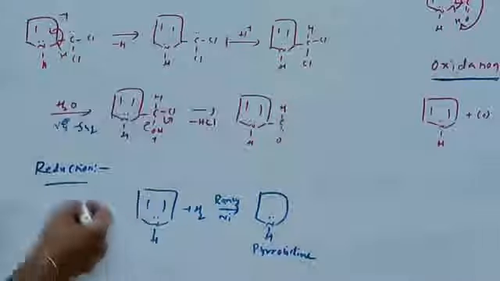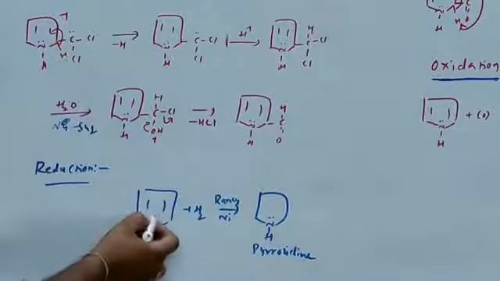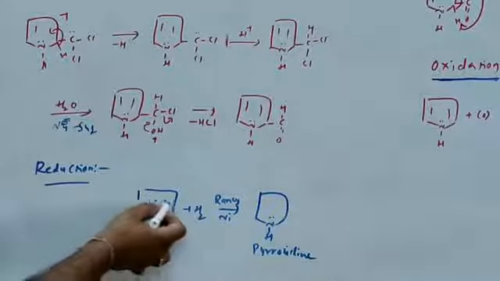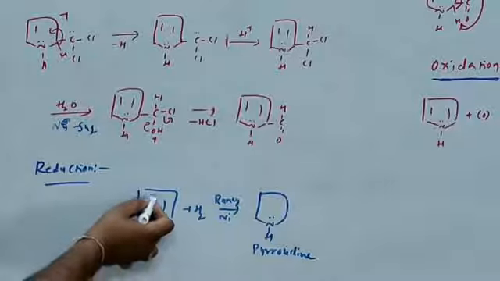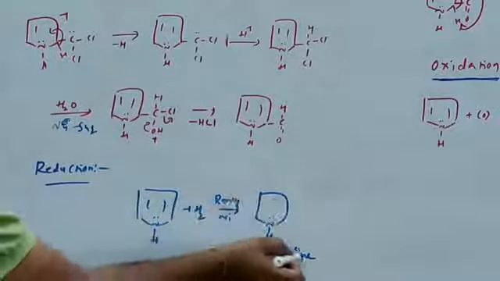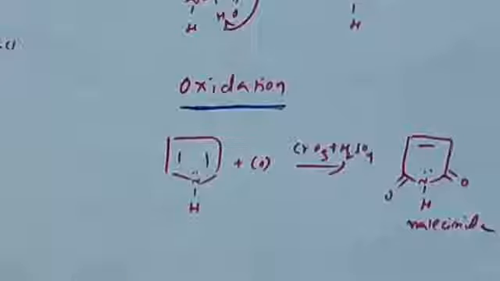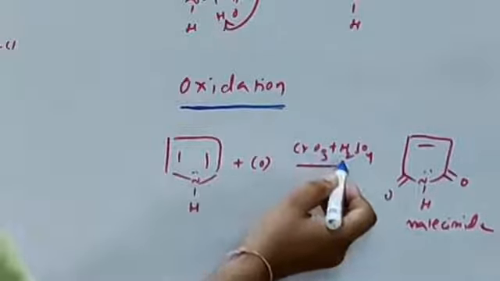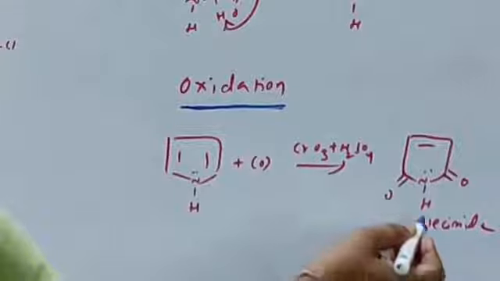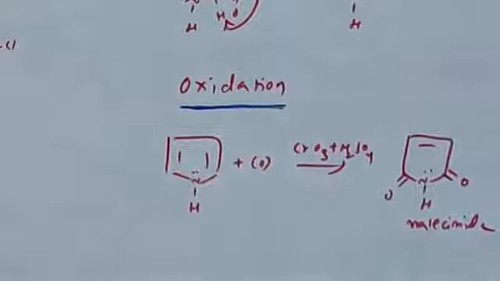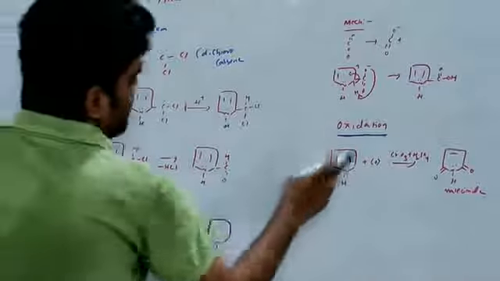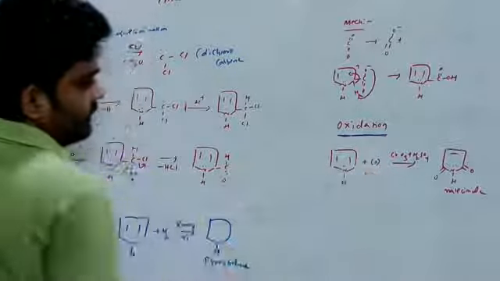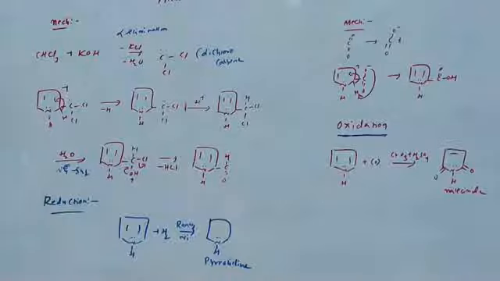Another reaction is reduction, an addition reaction. Pyrrole reacts with hydrogen gas in the presence of Raney nickel. Hydrogen is added to the pyrrole, the double bonds convert to single bonds, forming pyrrolidine. The next reaction, oxidation: pyrrole reacts with oxygen in the presence of chromic oxide and sulfur dioxide, forming maleimide. One is a reduction reaction, the other an oxidation. Reduction is addition of hydrogen; oxidation is addition of oxygen. These are the pyrrole reactions.